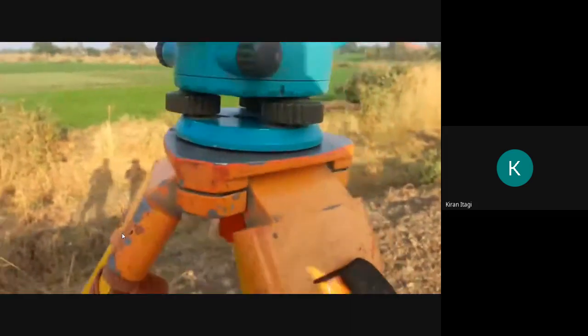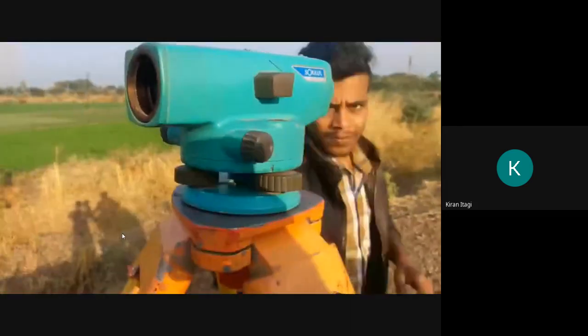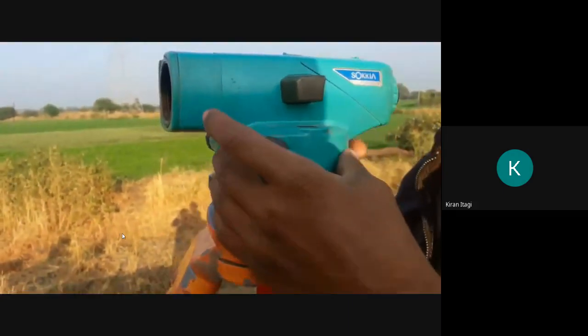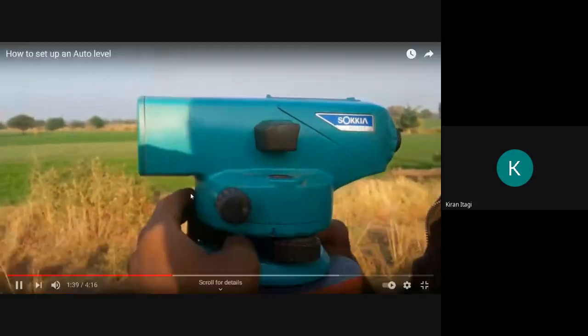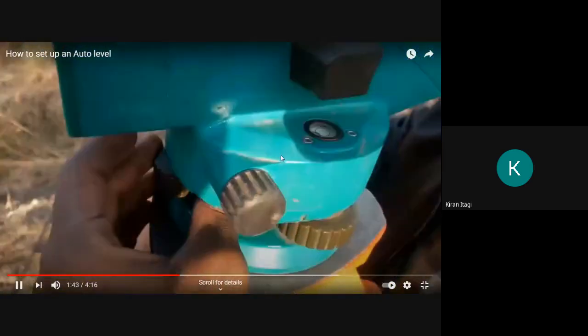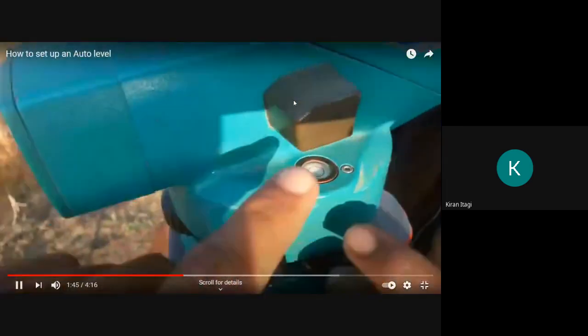Now the machine is completely fixed to the tripod. Now here there will be a bubble. Here you can see there is a bubble. What you have to do,